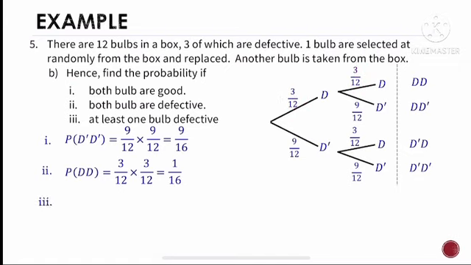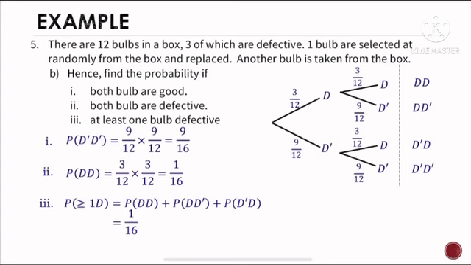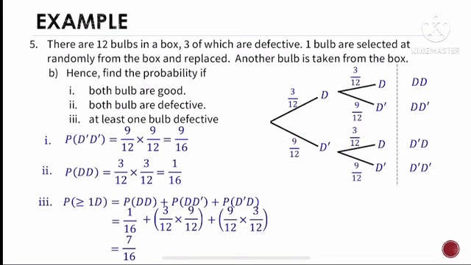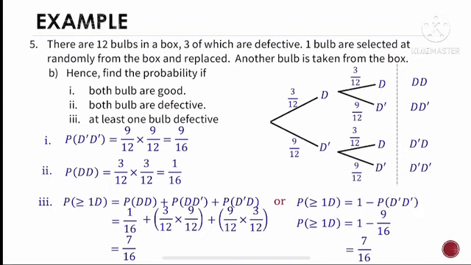For question 3 Roman, we want to find the probability that at least 1 bulb is defective. That means it is the sum of probability DD, DD prime, and D prime D. The probability for double D is 1/16. We already calculated this in question 2 Roman. For probability P(DD prime), it is the multiplication of 3/12 and 9/12. For probability D prime D, it is the multiplication of 9/12 and 3/12. So the answer is 7/16. Or, we can use the other method to solve, where we subtract probability D prime D prime from 1.